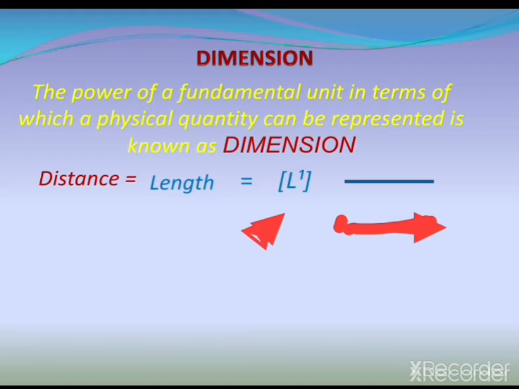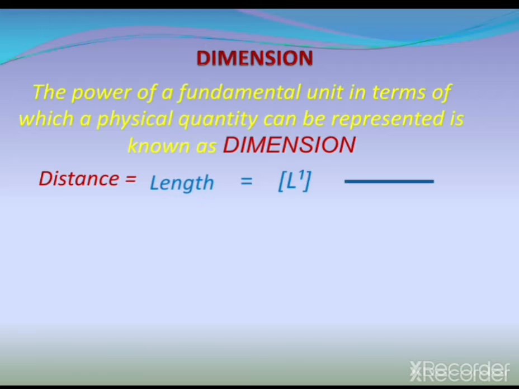Therefore, we can say that the dimension of this object is 1. Okay, so therefore we can express it as distance is equal to length is equal to L to the power 1. It should be remembered that dimension is always enclosed within the square bracket.